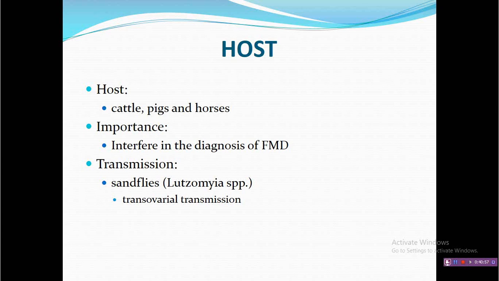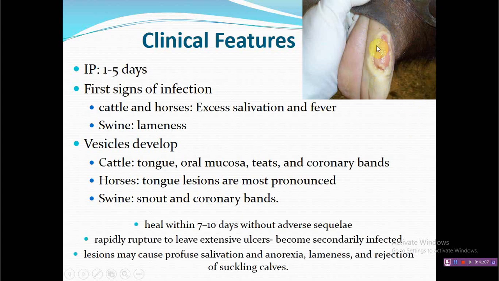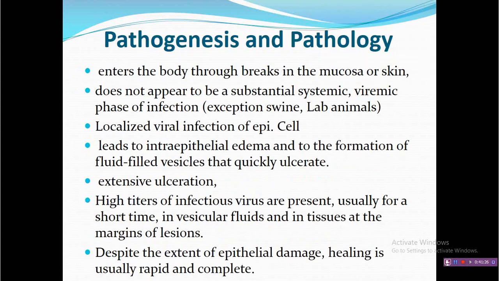Generally, it is transmitted by flies or arthropods, and is also considered an arthropod-borne disease. In clinical features, lesions or ulcers are observed on the dorsum of the tongue of pig and cattle, and this creates confusion with FMD. That's why many times it is misdiagnosed as FMD, and that poses difficulty in control of FMD.